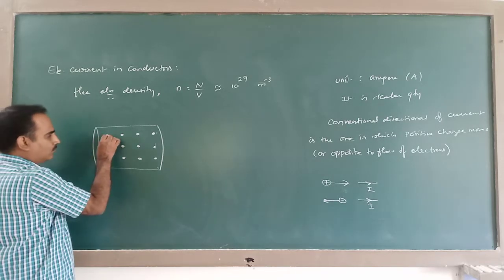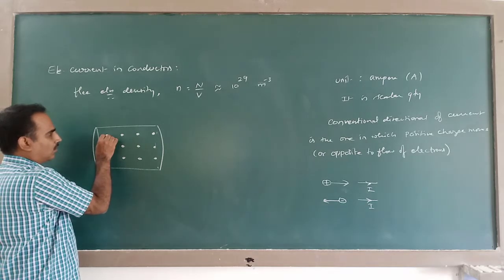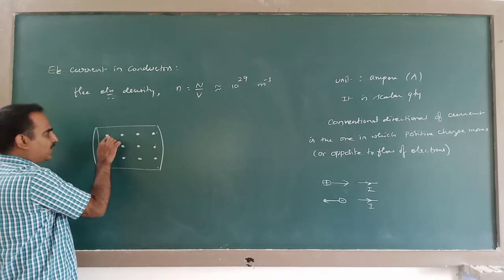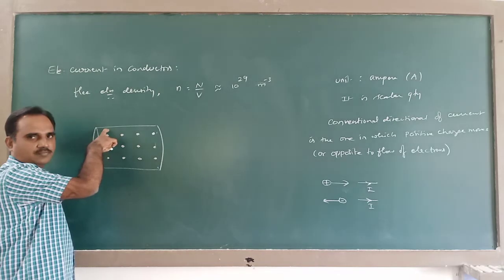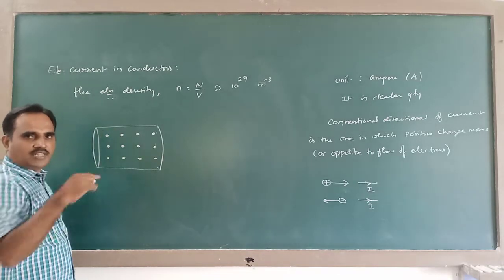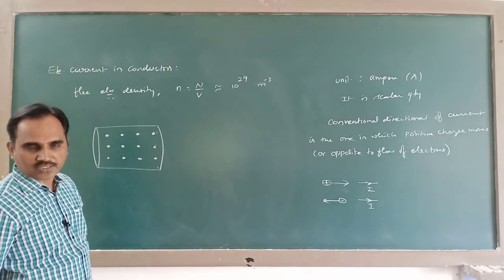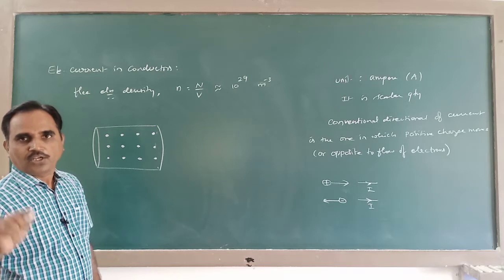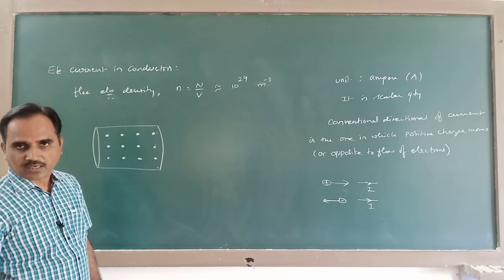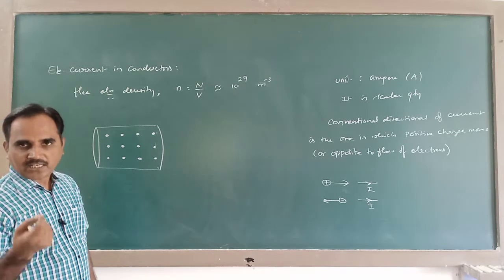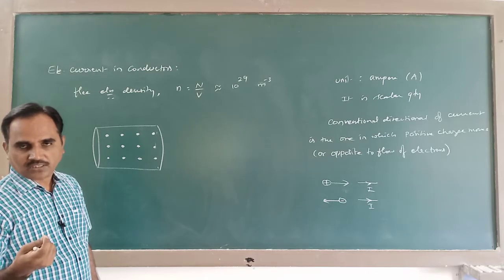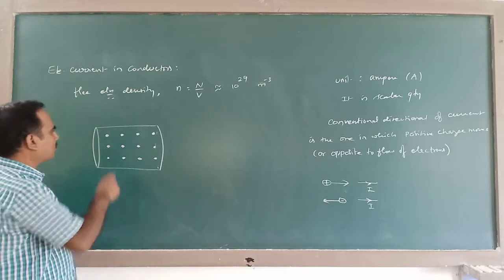So in these atoms, the electrons present in the outermost shells, being loosely bound to the nucleus, even at room temperature gain sufficient energy to come out of this atom.